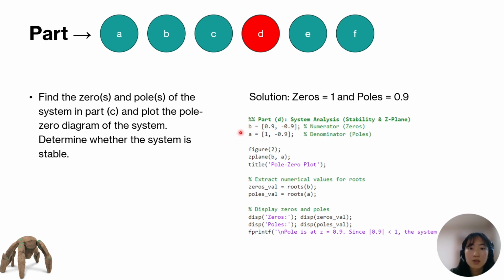We're going to initialize the B and A arrays for the numerator and denominator coefficients from the equation in part C. And then using the roots function, we're going to get the roots, which will give us the zeros and poles. And here we have the zero as 1 and pole as 0.9. We can actually calculate this by hand as well. And then we're just going to display the zeros and poles in a plot.